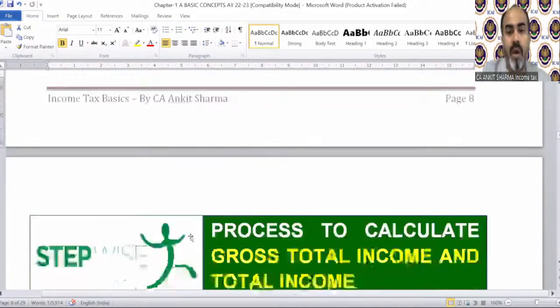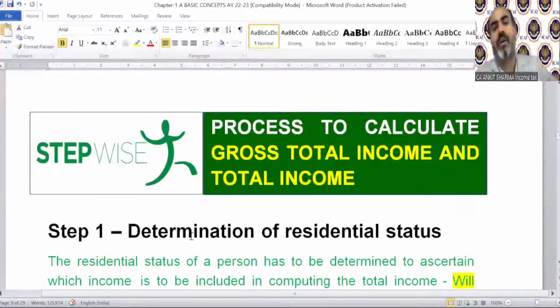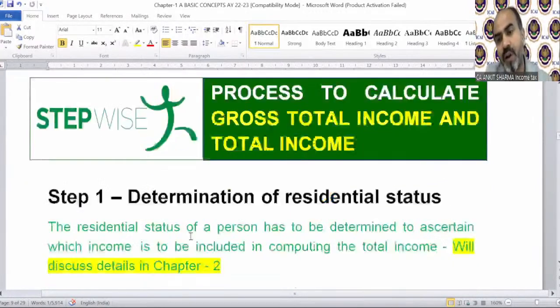Okay. Now, the process to calculate gross total income and total income. How will we find out the gross total income and total income? I will just explain the format, and one step at a time you will understand how we reach the gross total income and total income. What are the main components to find them?